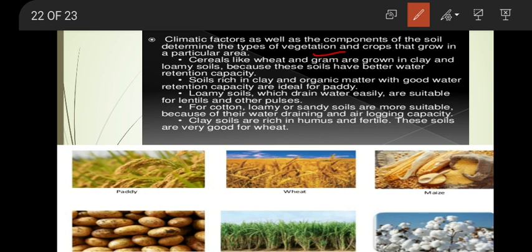Clay and loamy soil. Soils rich in clay and organic matter with good water retention capacity are ideal for paddy. You know paddy? Rice. That paddy needs much amount of water, and you must have seen it is generally grown in the month of June when we have heavy rainfalls, monsoon time. That means paddy needs much amount of water. Good retention capacity of water by the clay soil prefers the growth of paddy.